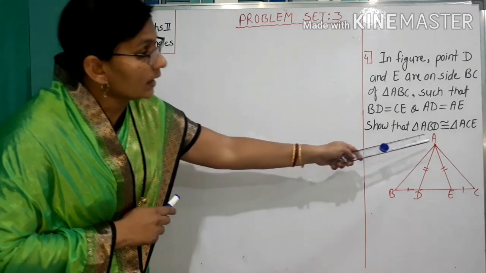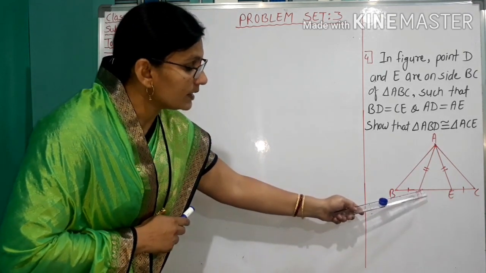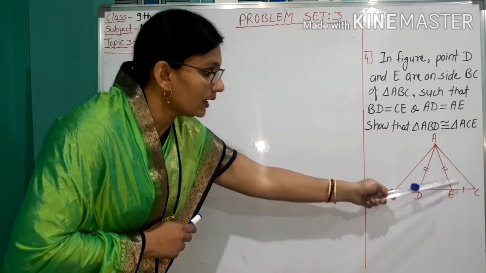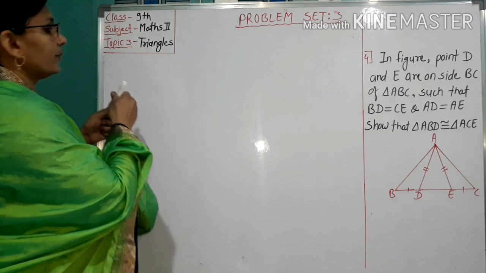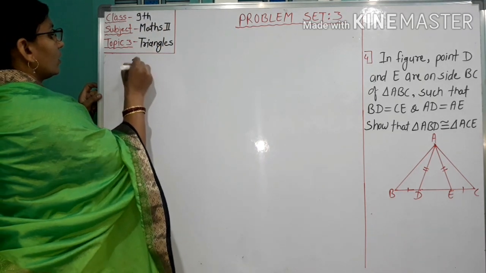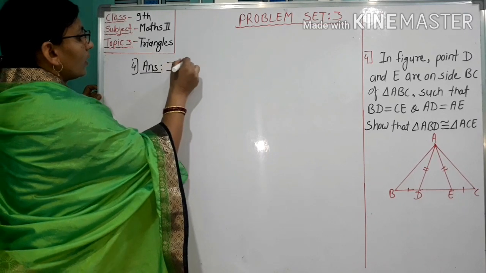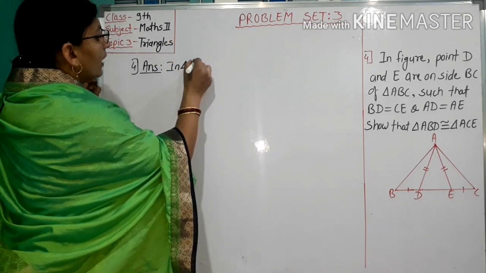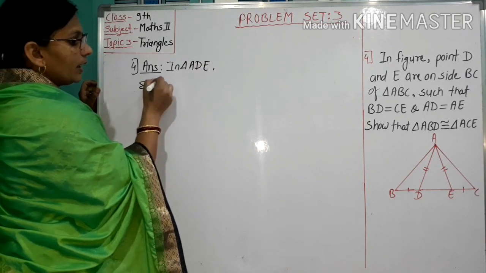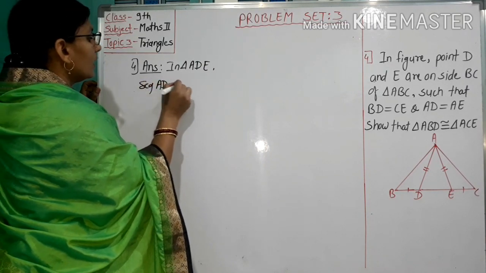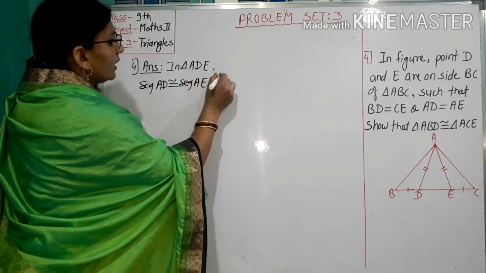Here in triangle ADE, segment AD is congruent to segment AE, given. So here I write: in triangle ADE, segment AD is congruent to segment AE.